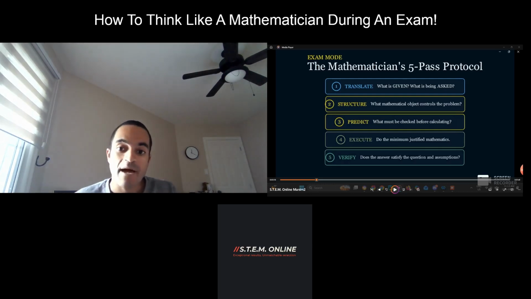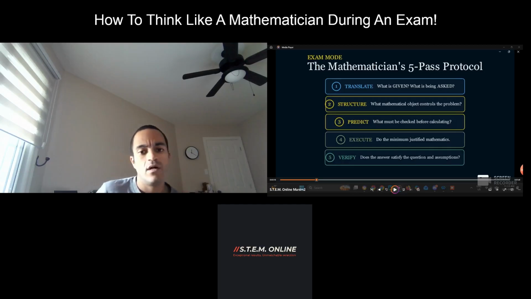So the structure: what mathematical object controls the problem? What I mean is, is there a geometric structure to the problem? Then you may need to approach it from a geometric point of view. Maybe it has to do with symmetry. Symmetry and geometry are related, though, so there's not much difference there. Maybe the structure is more linguistic than geometric.